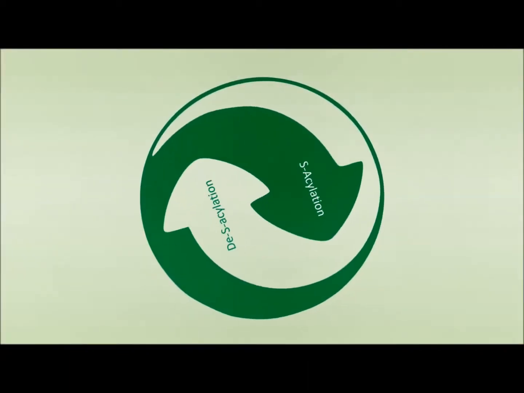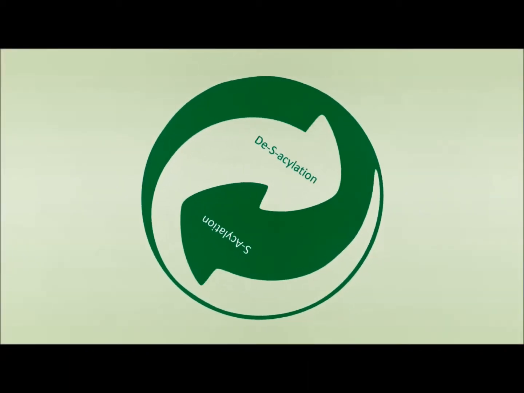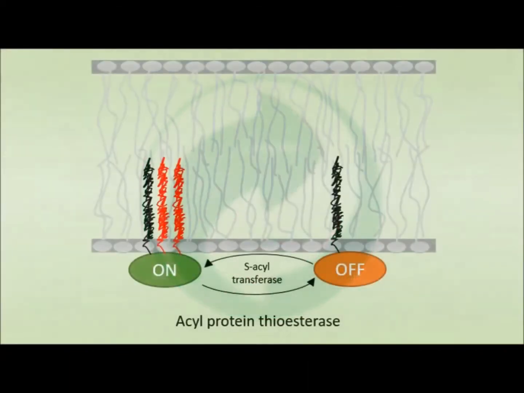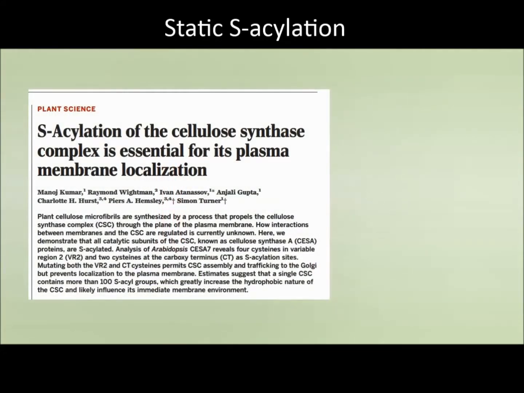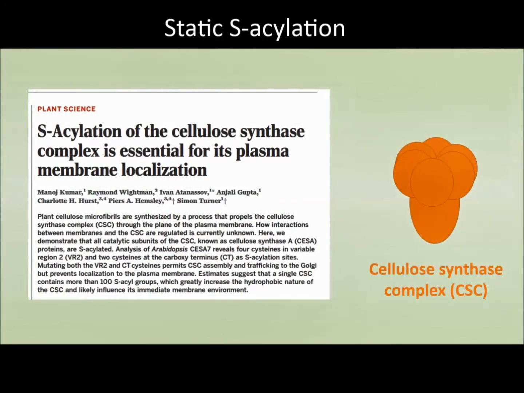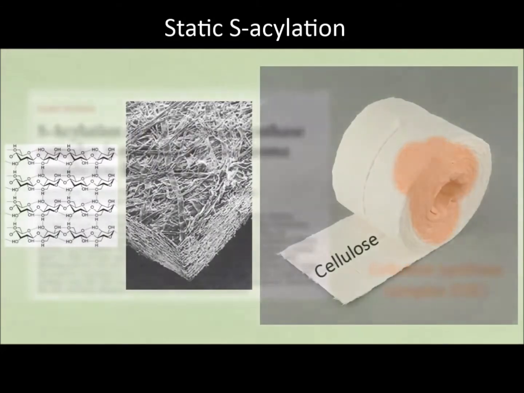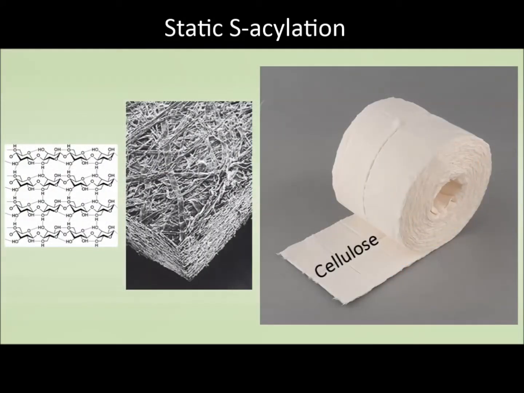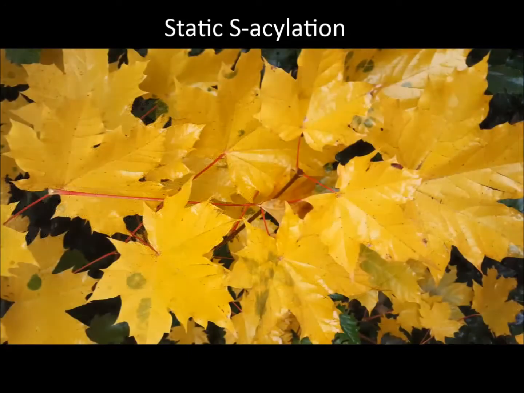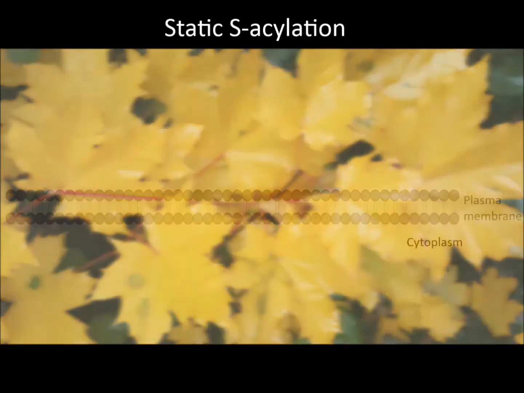The characterizing difference to other lipid-based protein modifications is marked by its unique reversibility, which allows it not only to act as a static structural component, but also as a dynamic regulatory element. Last year, in collaboration with other research labs, the Hemsley group published a significant paper in Nature, reporting the finding that the cellulose synthase complex is the most heavily S-acylated protein described so far.